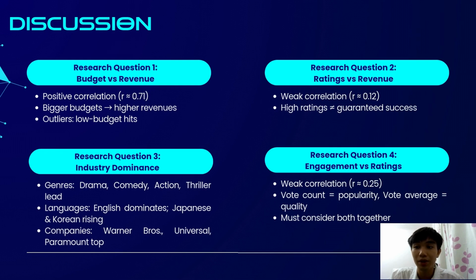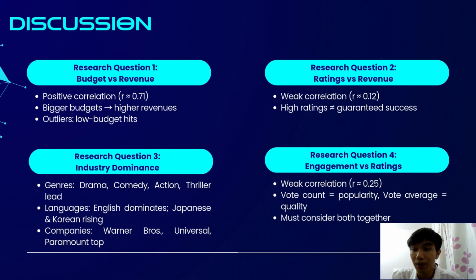Our discussion is based on 4 research questions. First, we found a strong positive relationship between budget and revenue with a correlation of 0.71. While bigger budgets often mean higher revenues, some low-budget films still became big hits. Second, rating and revenue show only a weak link of around 0.12. This means highly rated movies don't always translate into box office success, while some low-rated ones can still perform well.